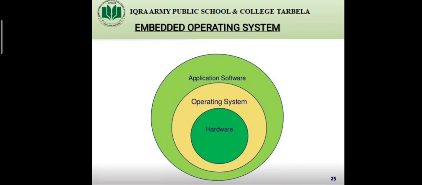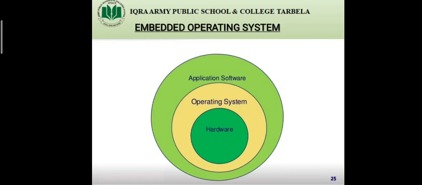The last one is the embedded operating system. As the name shows, it is an operating system that is embedded into the hardware or the device. You can see that there is hardware that is being operated by the operating system and application software, but the operating system and application software are embedded in the hardware. It controls the operation of devices such as GPS, cars, microwave ovens, ATMs, TVs, digital cameras and washing machines, etc. It runs automatically and performs a specific task whenever the device is turned on.